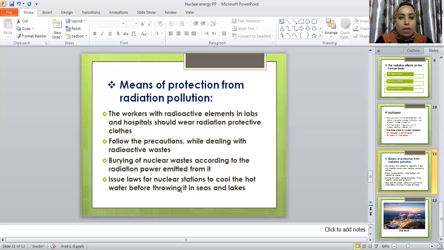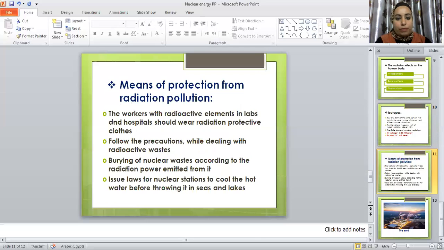Okay, now we know that nuclear energy or nuclear radiation has useful effects and harmful effects. How do we protect ourselves from radiation pollution? We have means of protection from radiation pollution.